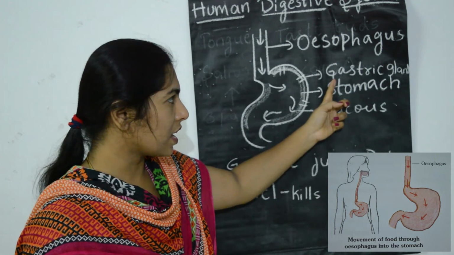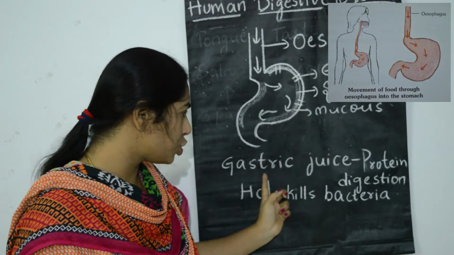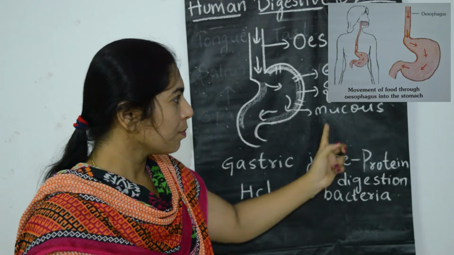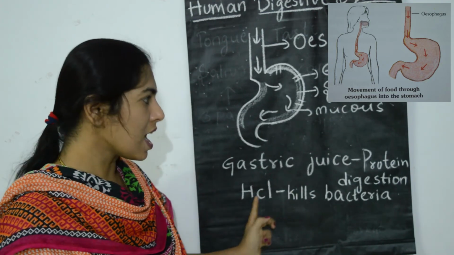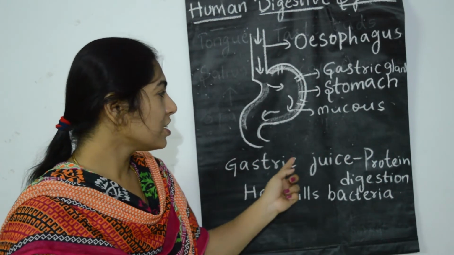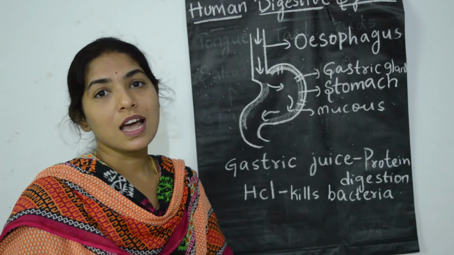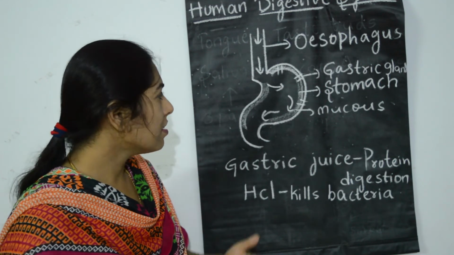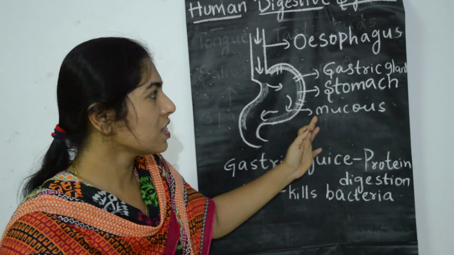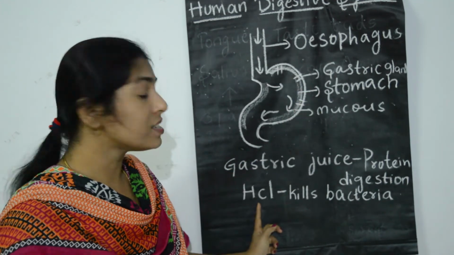These gastric glands produce a digestive juice called gastric juice, which contains mucus, HCl and digestive enzymes. The gastric juice mixes with the food through the muscular action of the stomach, and the mucus present in it helps in protecting against the acid effect.